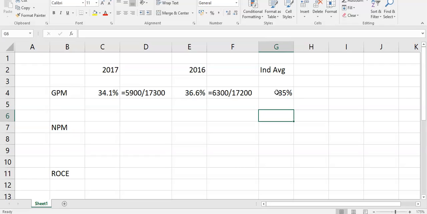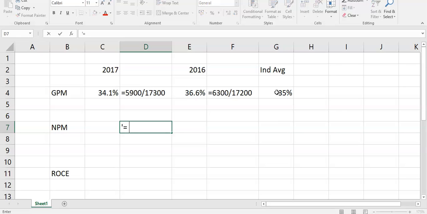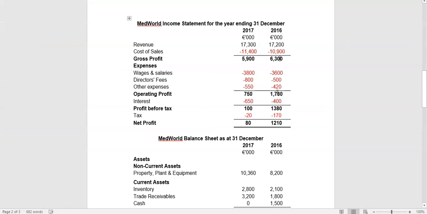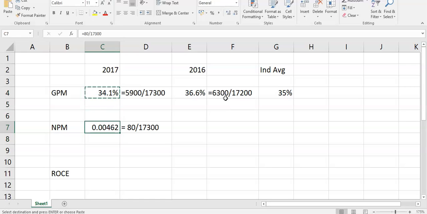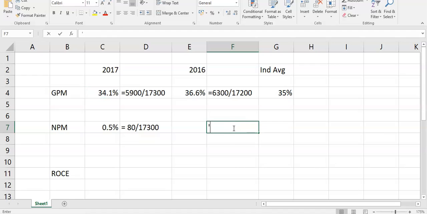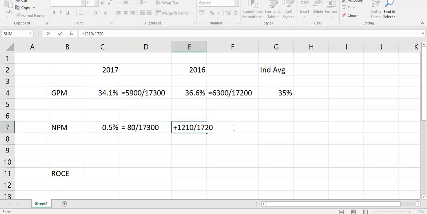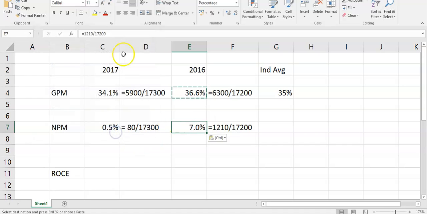Net profit margin is net profit still over revenue. Margin is a profit figure divided by revenue. So 80 over 17.3. This is going to be very low because you're making very small profits, not even 1%. So 0.5% net profit margin. Last year, it was much higher, 1210 over 17.2. Last year, it was 7%. So it's been decimated period on period over the last year.